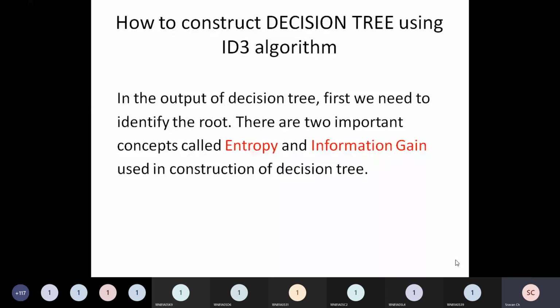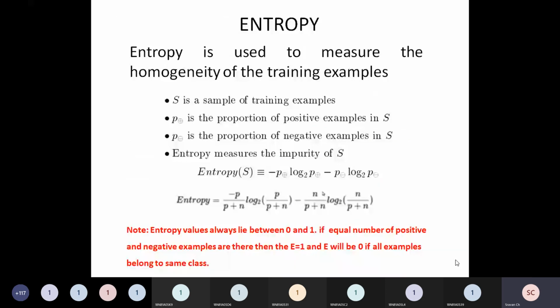Entropy is used to measure the homogeneity of training examples. Please try to understand this statement. Entropy is used to measure the homogeneity, the similarity, of the training examples. It means we have 14 training examples in our data set, and we try to study the similarity of the training examples, right?